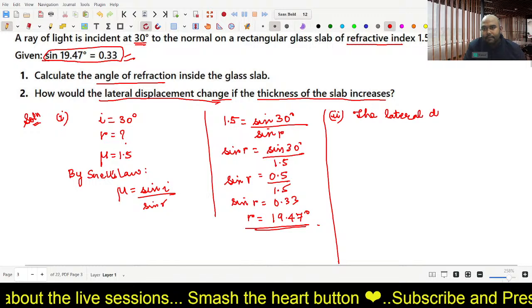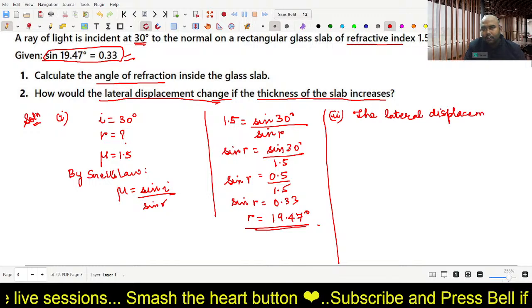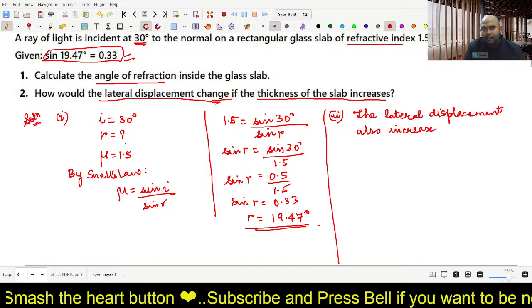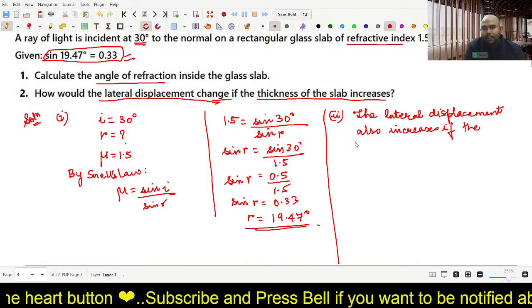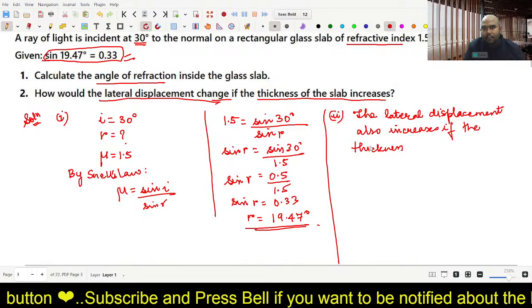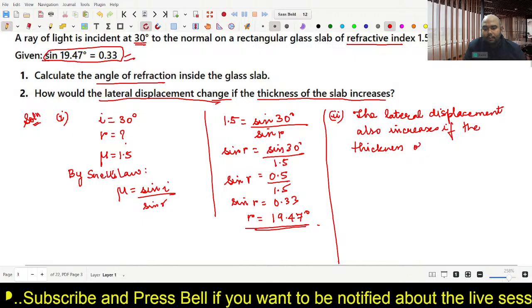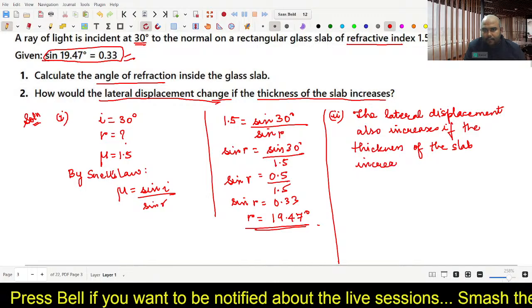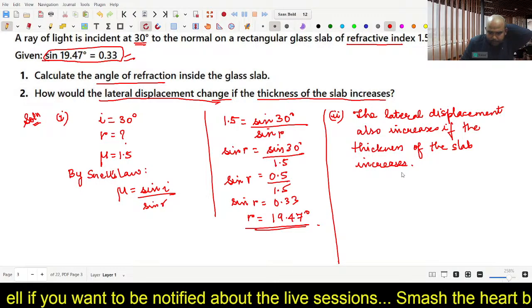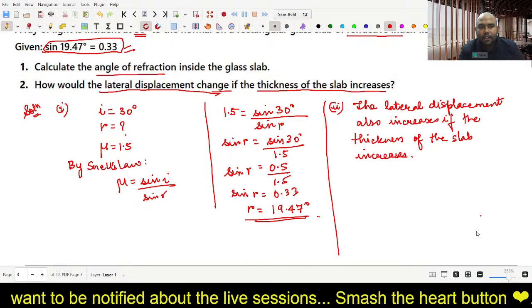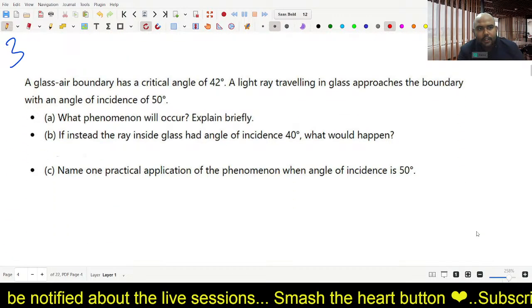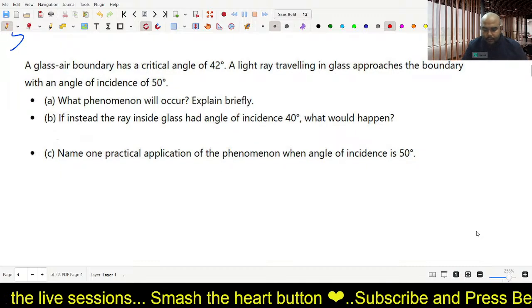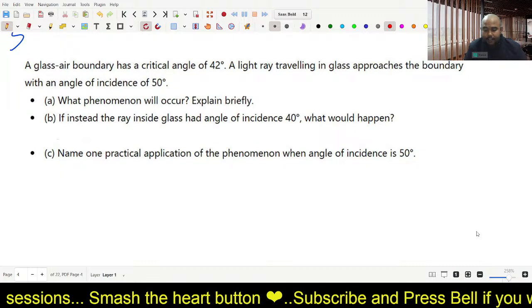The lateral displacement also increases if the thickness of the slab increases. Come on, note it down. It's a very, very easy question. I hope you have understood everyone. Okay, let's move to the third question. Now, what is the third question? Yes, correct. What is the third question?